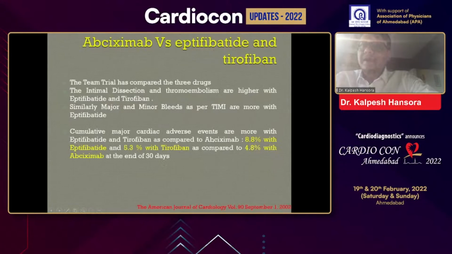If you look at the comparative clinical data, point number 9, there is the DREAM trial. They studied abciximab versus eptifibatide versus tirofiban.